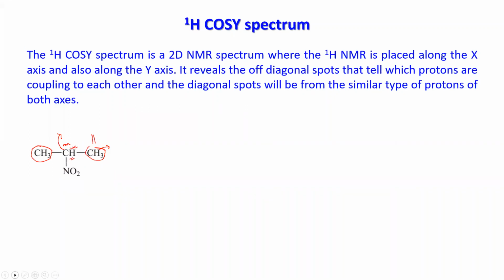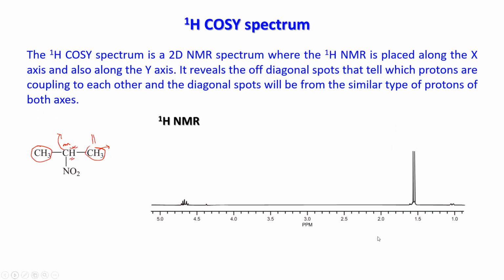Let us look at the 1H NMR. You will see this is the spectrum. This is for methyl, and here we have a kind of multiplet. So this is for CH2, right? So that is done. Now our job is to place this along the x-axis and y-axis, and then see how the COSY spectrum will come.